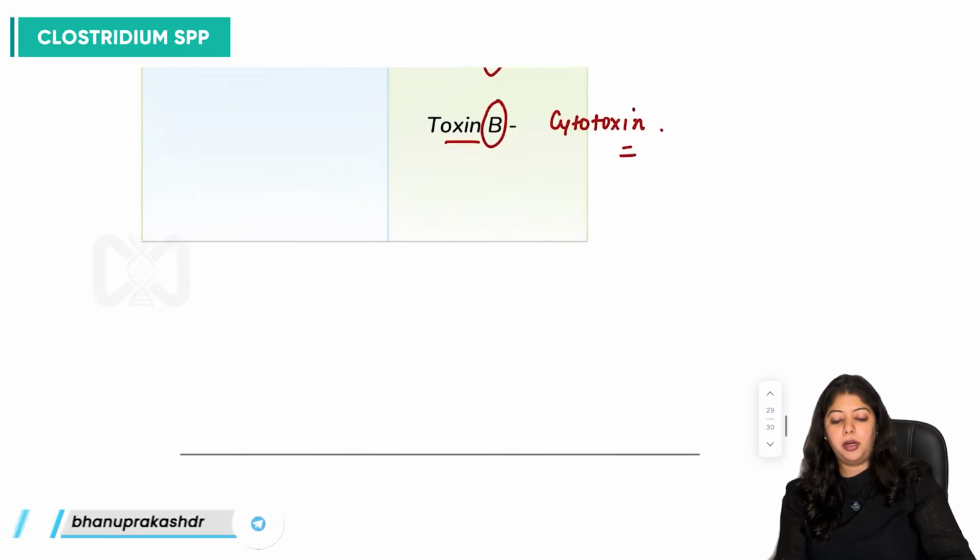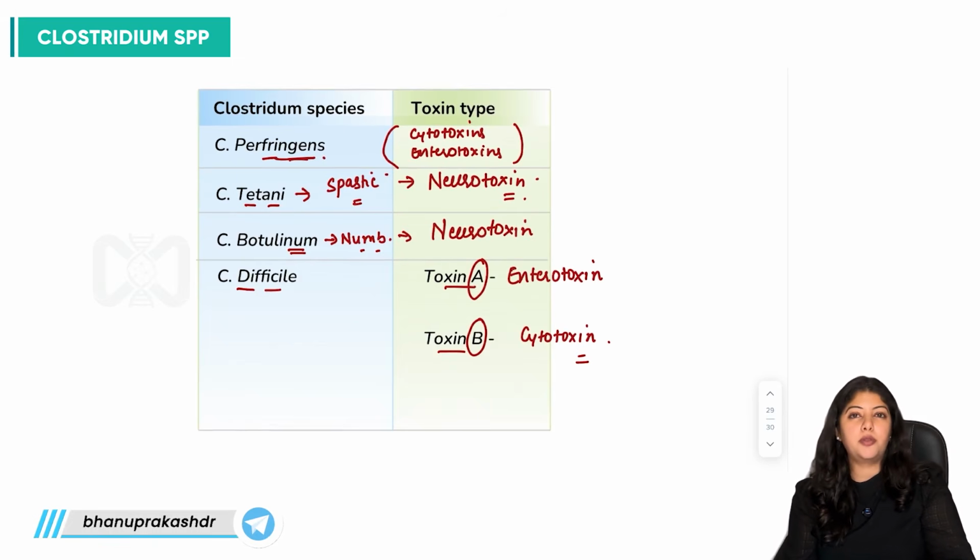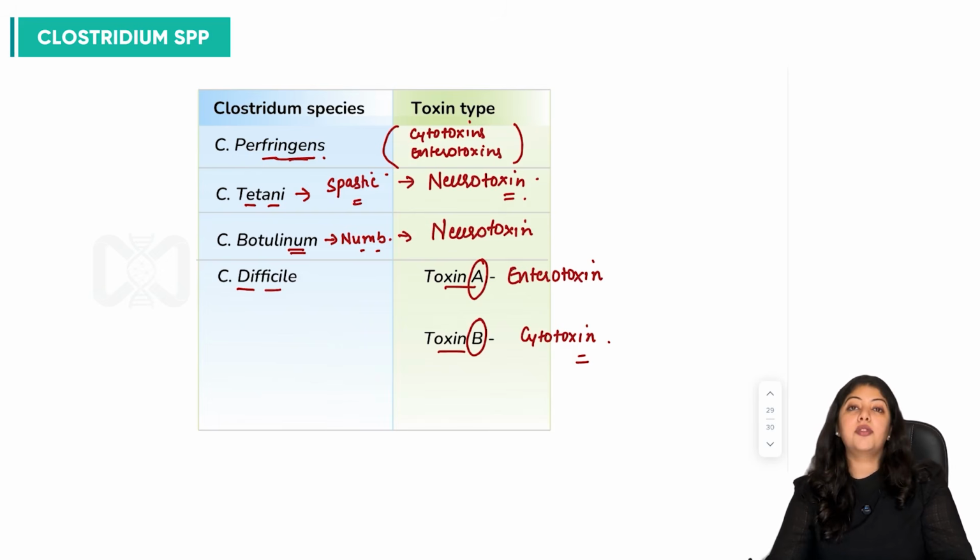So this is all about the different Clostridium species, their clinical manifestations, the mechanisms of toxins, their sites of action, as well as the differentiation and the morphological characteristics. So this was about the important species under the Clostridium genus.